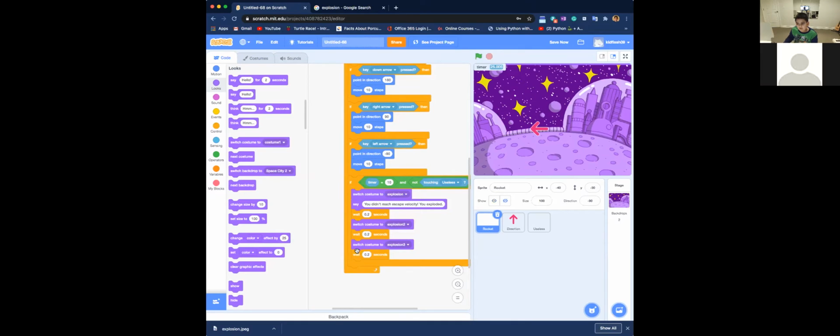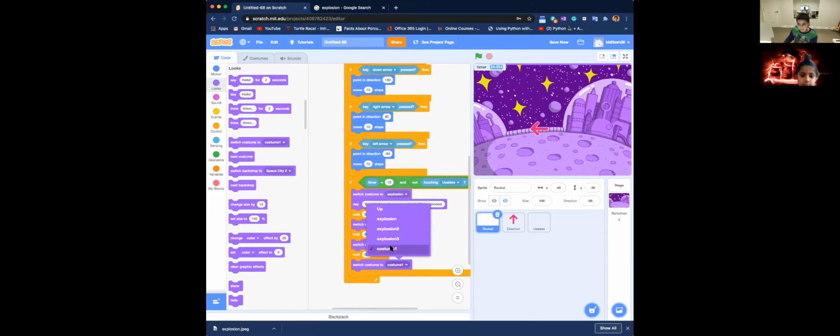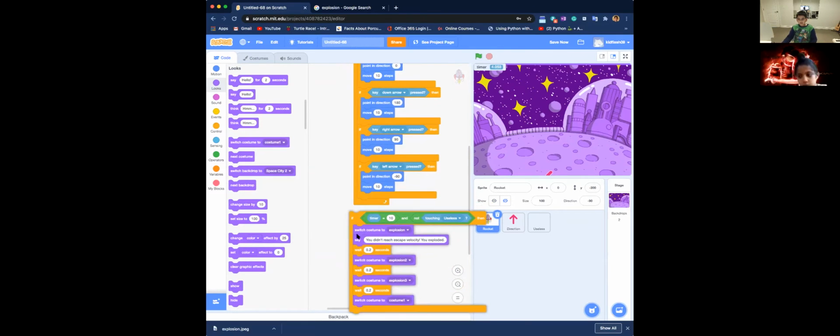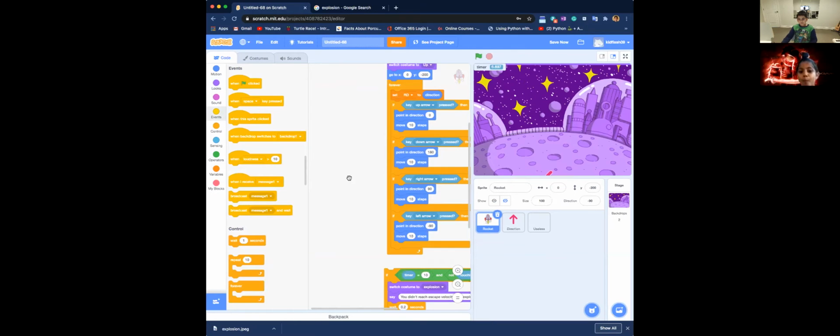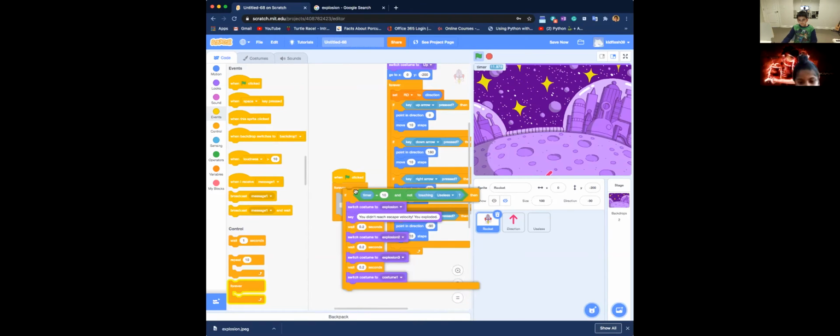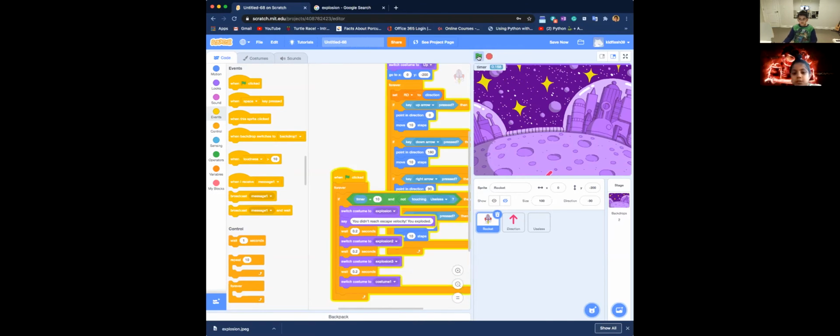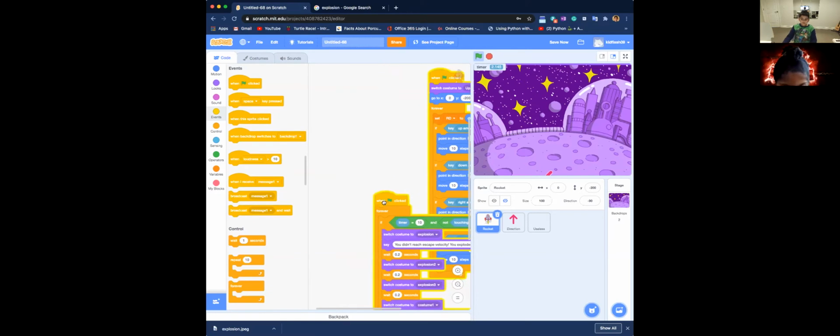Then we're going to say this. We're going to switch costume to costume version 1. And now, so that they don't go parallel when you touch each other, I'm just going to add this in a forever loop. There we go, so it's called multi-threading.